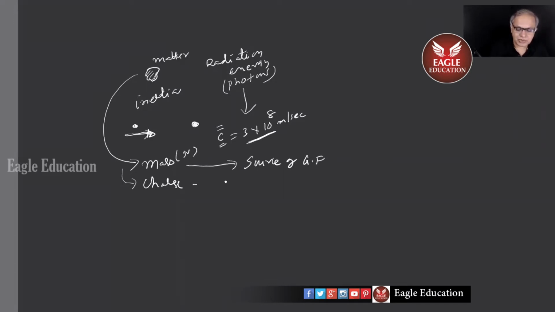And charge is the source of electric field. Not electric, electromagnetic field. We can use a general word now. Charge is the source of electromagnetic field. These two are introduced to explain our common sense viewpoint of force. This field idea is there because I would like to explain why electromagnetic forces exist and why gravitational force exists.